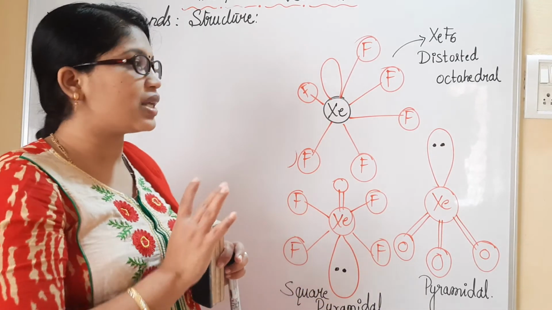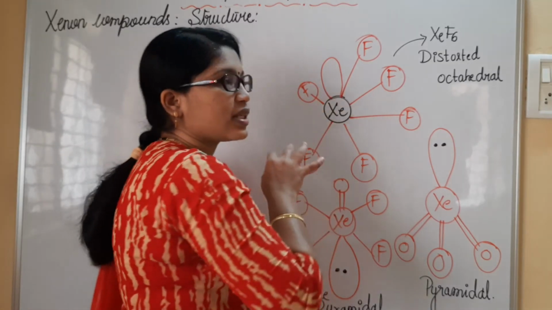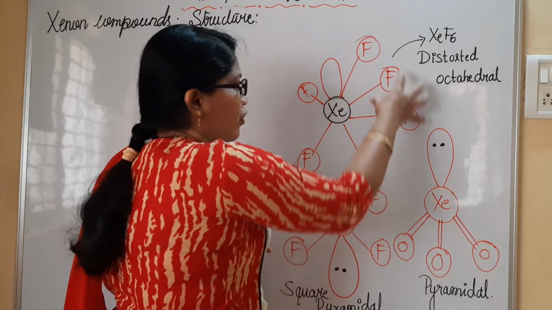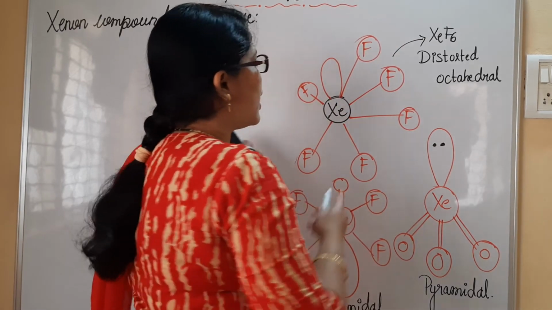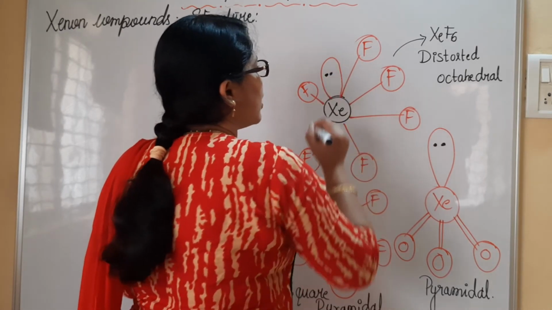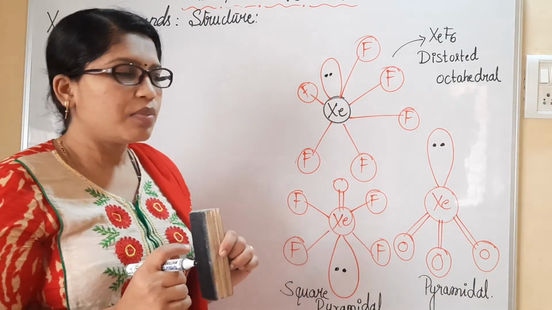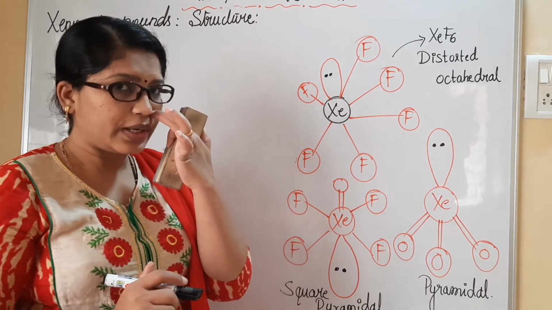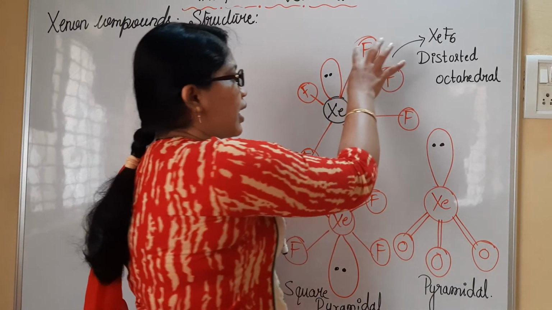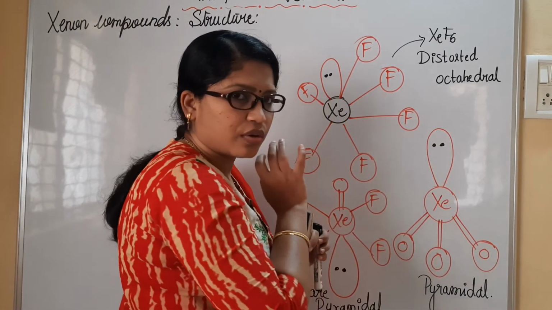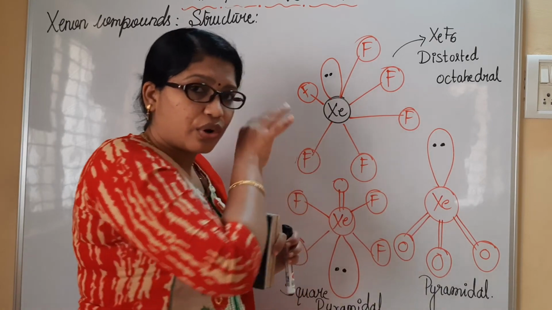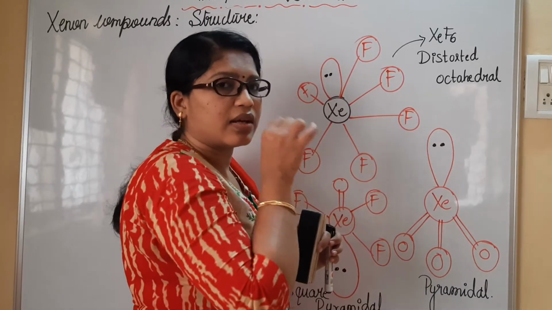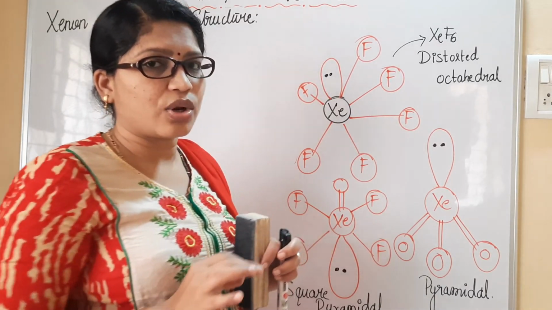But the thing is, you understand here, we have xenon at the center surrounded by 6 fluorine atoms. Here 3 fluorine atoms, here 3 fluorine atoms, and I will have one orbital with a lone pair of electrons, because we have to check the valency. For xenon, as we know, it is completely filled. 6 electrons will be given to the 6 fluorine atoms, and 2 electrons are left. They will be placed in an orbital as a lone pair.